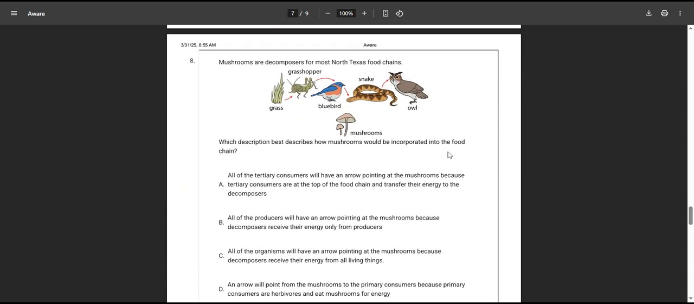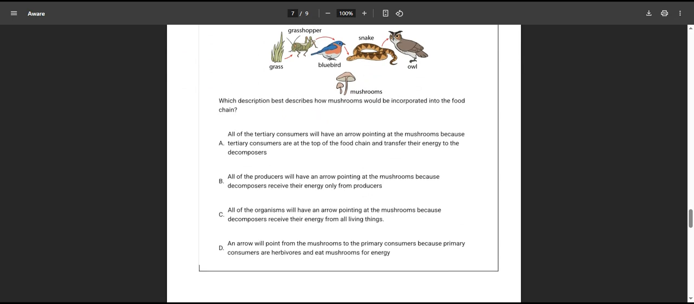Question 8. Mushrooms are decomposers for most North Texas food chains. Which description best describes how mushrooms would be incorporated into the food chain? A, all the tertiary consumers, third level consumers, would have an arrow pointing at the mushrooms because tertiary consumers are at the top of the food chain and transfer their energy to the decomposers. That would be true because nothing eats them, but tertiary consumers are not always at the top of the food chain. Because we have 1, 2, 3, 4, that's quaternary, those big science words, but just 4.